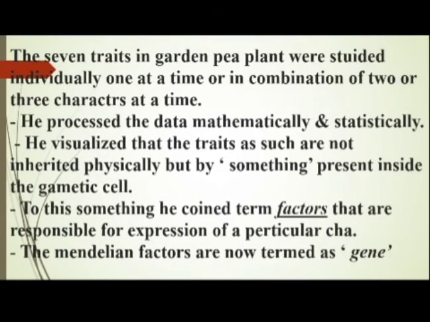The 7 traits in garden pea plant were studied individually, one at a time, or in combination of 2 or 3 characters at a time. Means sometime he selected the single pair of contrasting character for cross, or sometime he selected the 2 or 3 characters at a time. He processed the data mathematically and statistically.